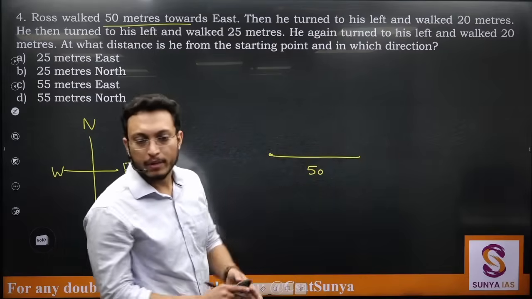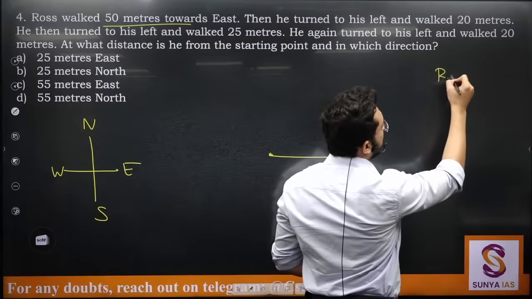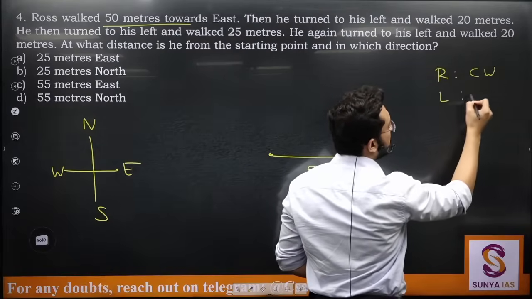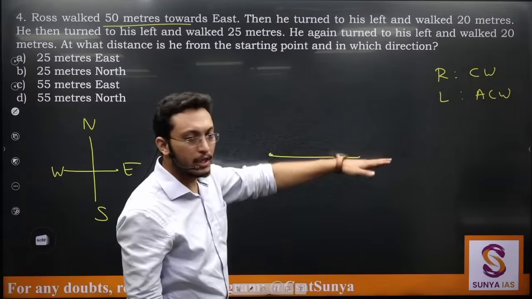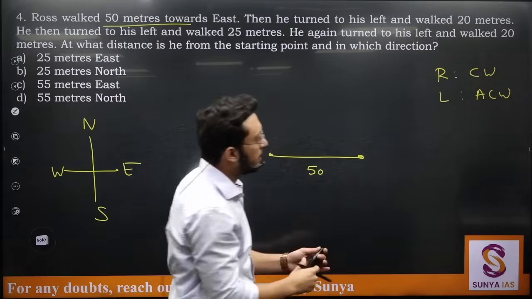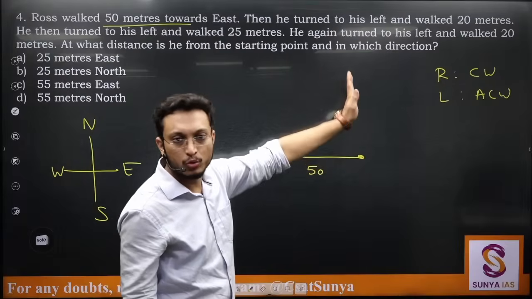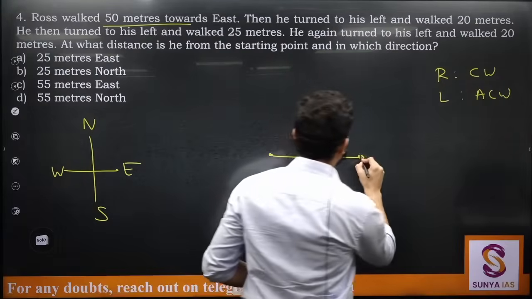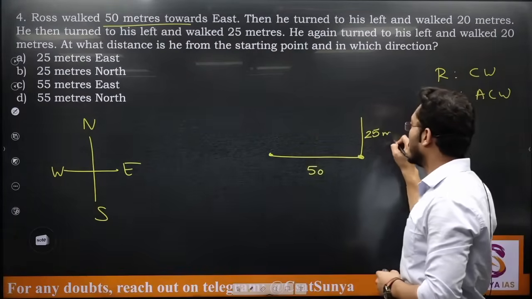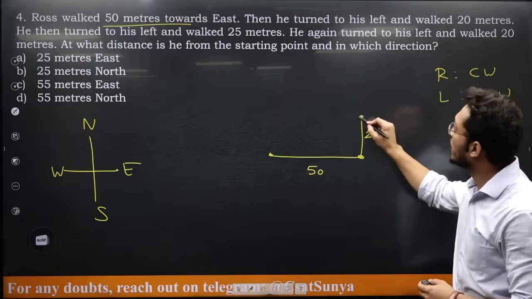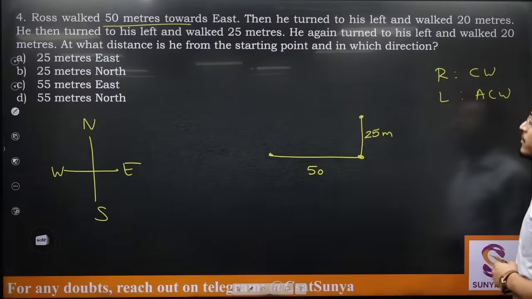If there is confusion between left and right, a right turn is clockwise, a left turn is anti-clockwise. So from here he is turning left, he will move towards north, and he moves by how many meters? 25 meters. Now he is at this point, he again turned to his left.